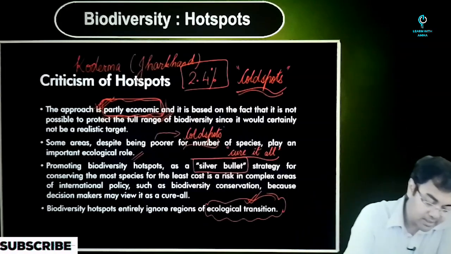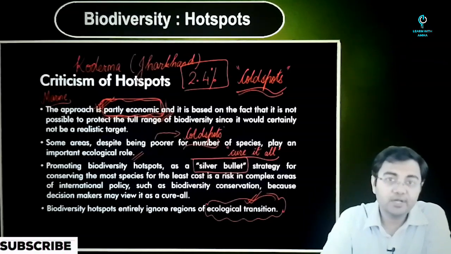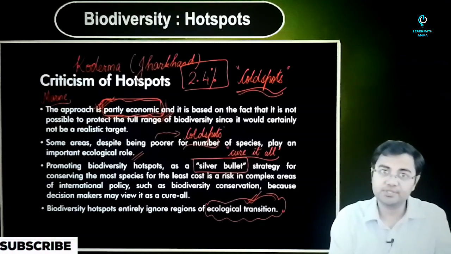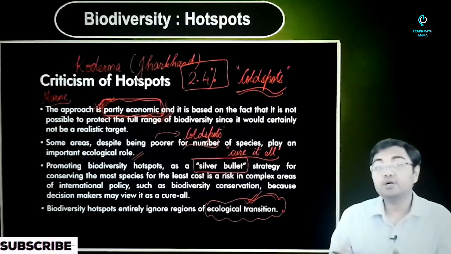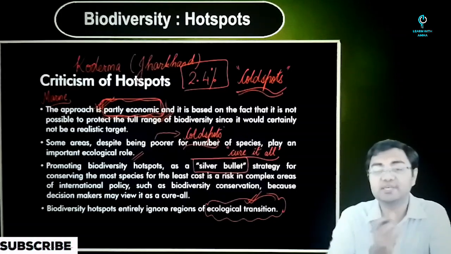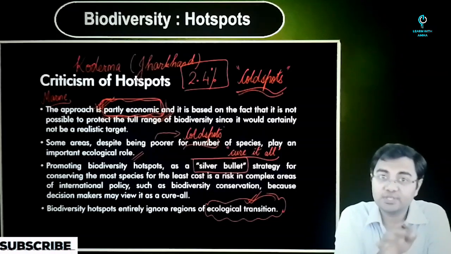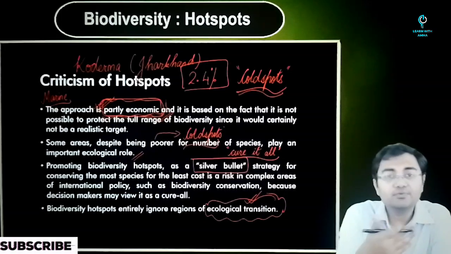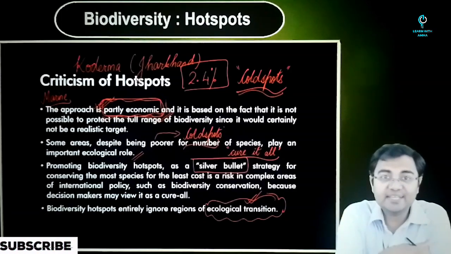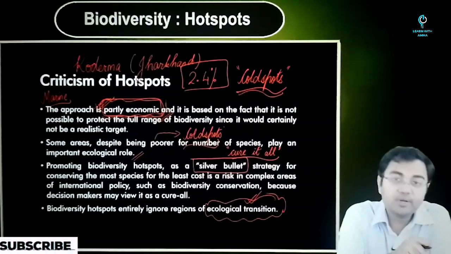Then after that, there is another criticism, and that is about the marine ecosystem. We discussed that most of the hotspots that have been defined have been defined for terrestrial ecosystems. We have not defined anything for marine ecosystems. Now, when we talk about marine ecosystems, we can take coral reefs as an example. We know that they have a huge role to play when it comes to conservation efforts. But since they do not fall under the bracket of hotspots in most cases, we do not see a clear strategy with respect to how to conserve corals all across the world. So that is one more issue.